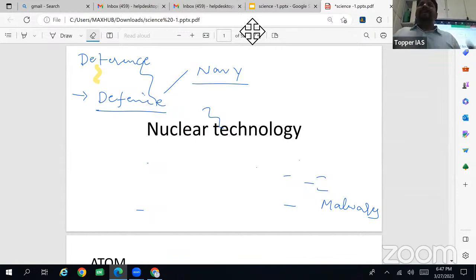So that is microgravity, and how the human body reacts in space, we'll go into detail in space technology. Then nuclear, defense, computer, space.